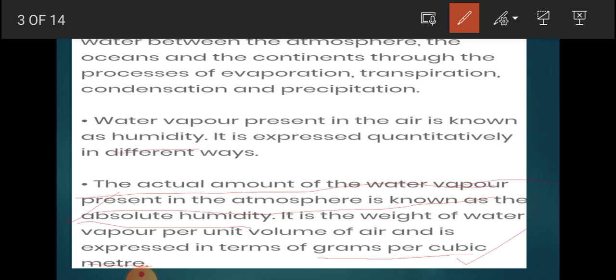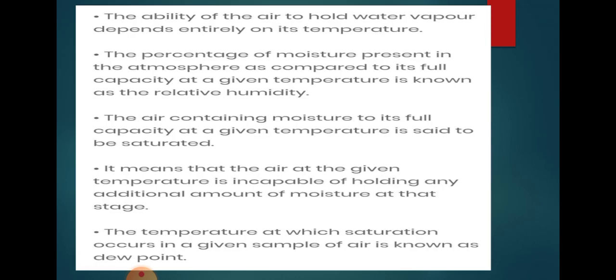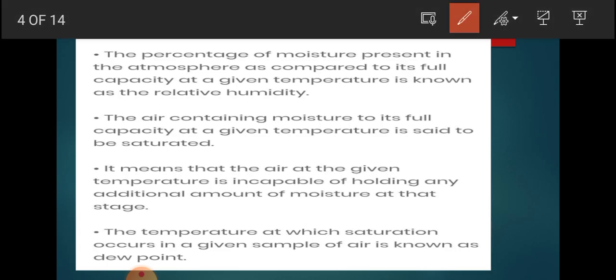Now, there are two types of humidity. One is the relative humidity, another one is the absolute humidity. The actual amount of the water vapor present in the air is known as absolute humidity. We already know that the ability of the air to hold the water vapor depends entirely on its temperature. If temperature changes, the holding capacity for the water vapor also changes.